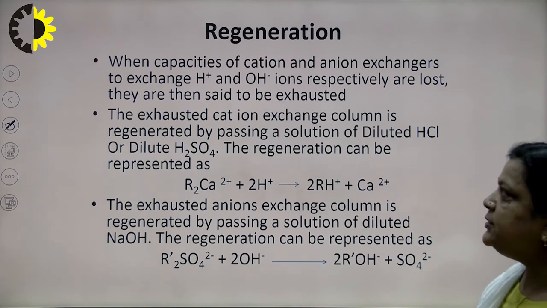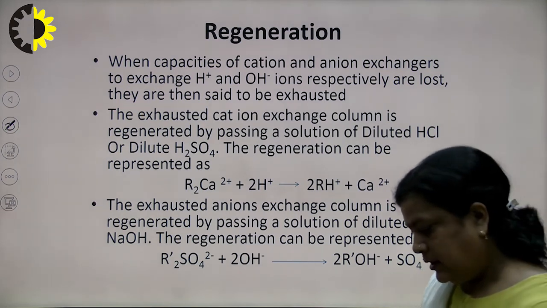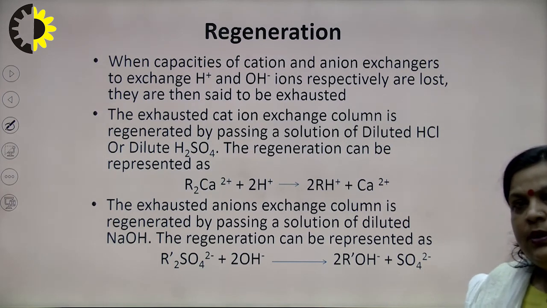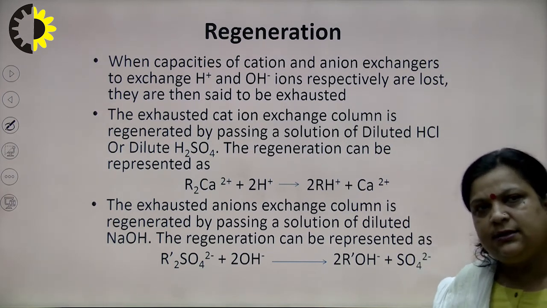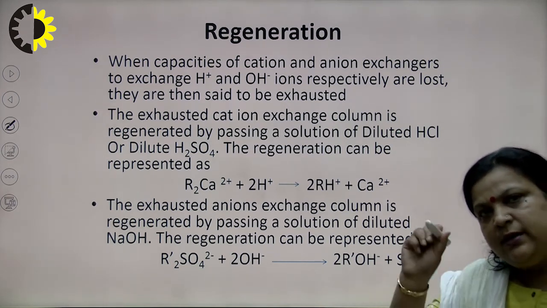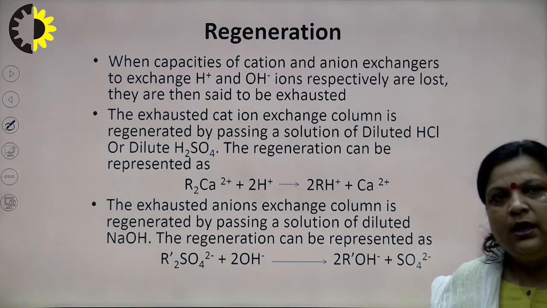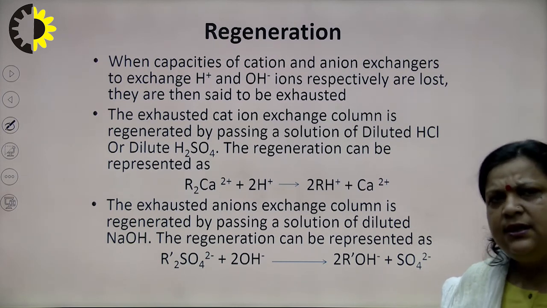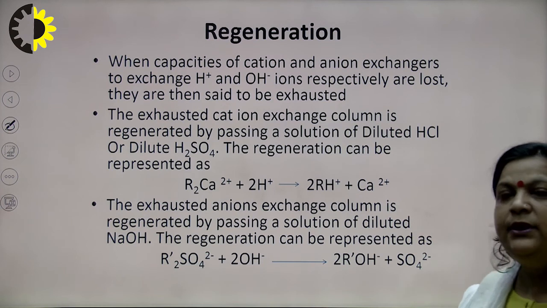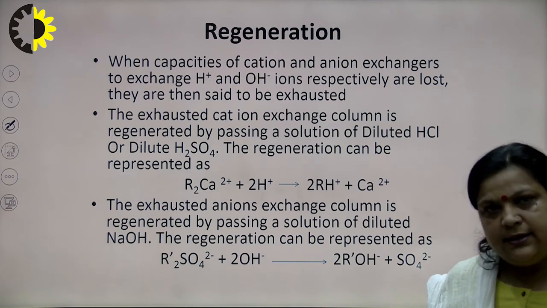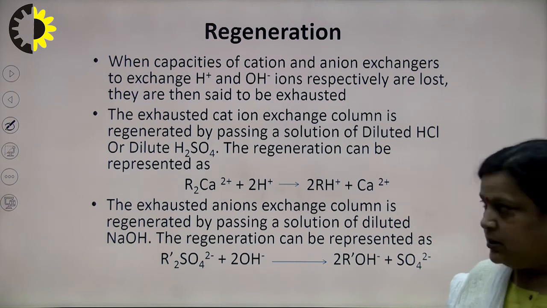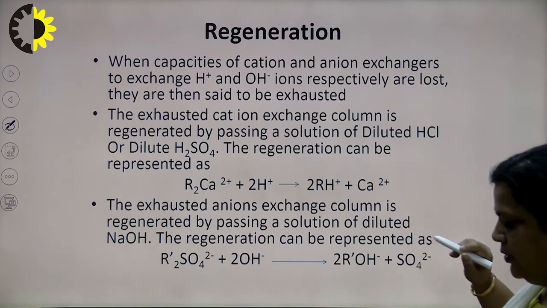Now, regeneration. Again the same problem: since it has a microporous structure, when all the pores get clogged with calcium, magnesium or anions, then they will not be capable of exchanging ions, that is, they get exhausted.